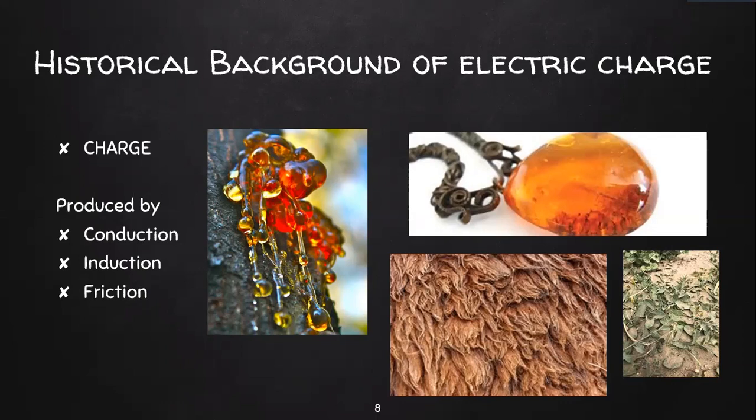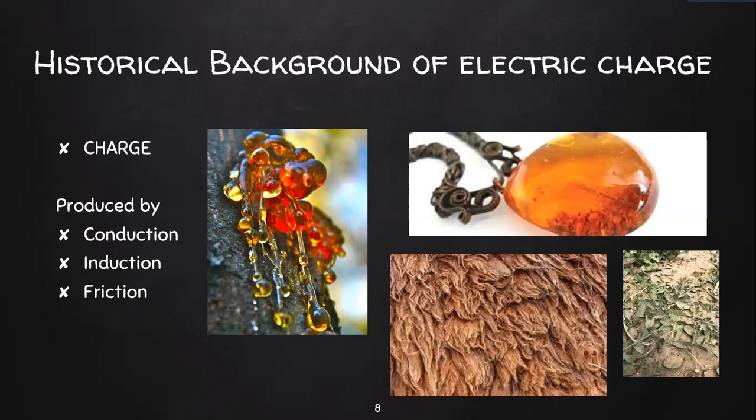So this charged factor is not only in the case of amber, it is also in many other materials. You will be seeing that. So something can be charged. How can it be charged? Or I can put it in other words. Initially, any object is neutral in state. It does not possess any charge. Or you can say it has an equal number of positive charges and negative charges. But when you do some work on that object, what happens? It happens to gain or lose some charge.